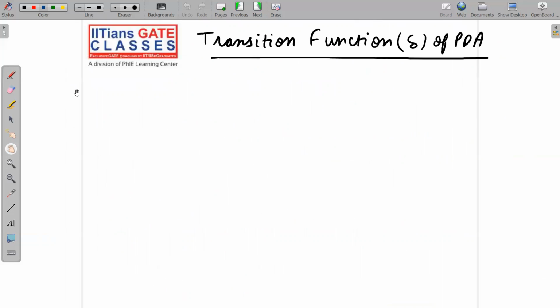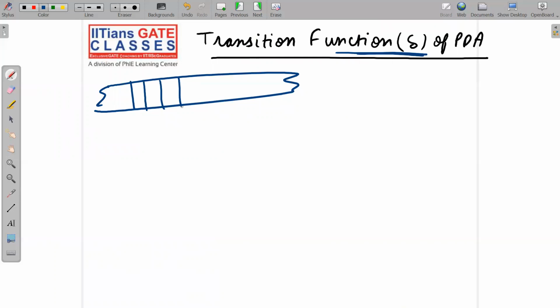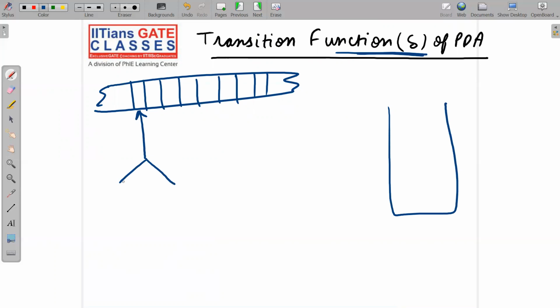Next slide. Next is the heart of the machine, that is the transition function delta. In FA also I said that the heart of the machine is delta. So in PDA also, obviously the heart of the machine is your transition function delta, because it will tell us how exactly the PDA functions. As I have already told you, a PDA consists of a tape of infinite length divided into cells. One cell stores one symbol at a time. We have a stack of infinite memory, and a read head. One end of the read head is connected with the tape, and the other end is connected with the finite state control mechanism, which stores the initial state. Initially we are at the initial state, that's why we are keeping the initial state here.